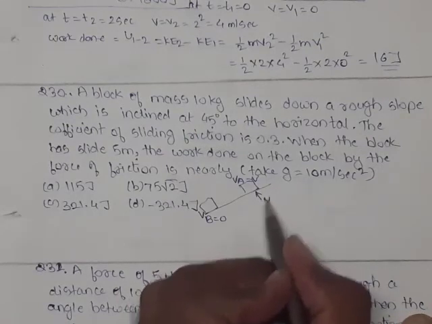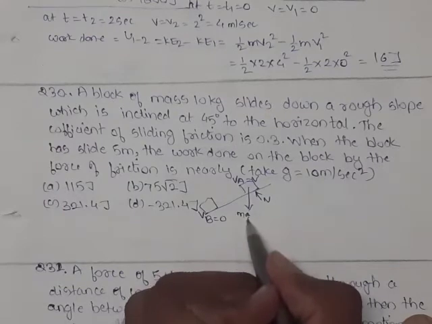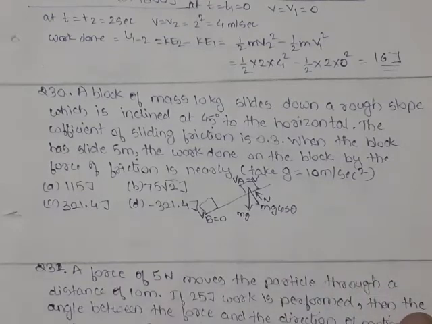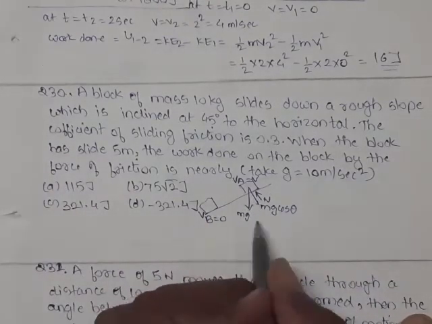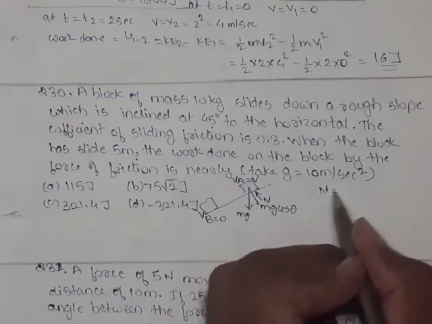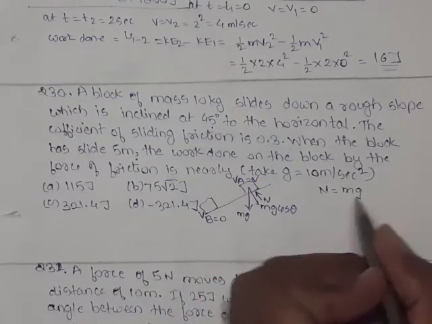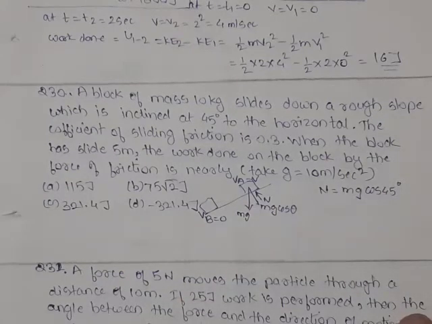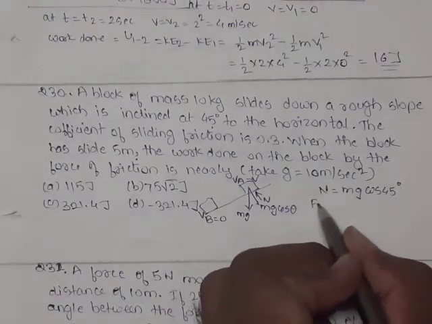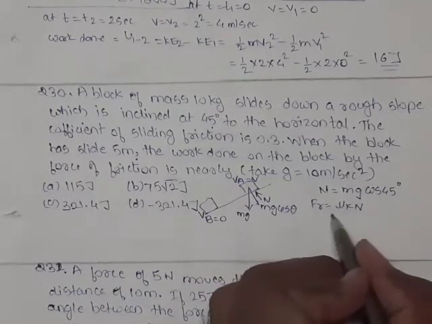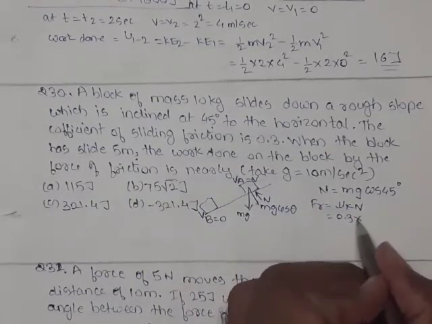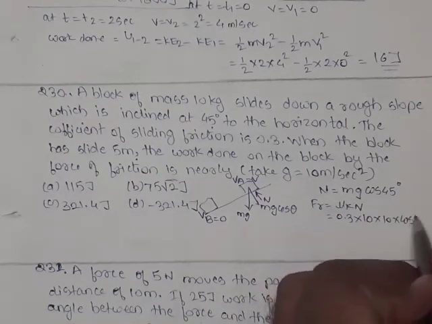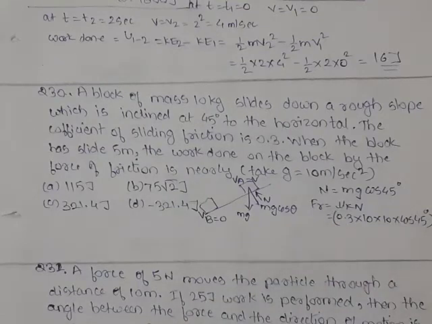Now normal reaction acting is in this direction, its weight act vertically downward. So component along normal reaction is mg cos theta, and it is inclined at angle of 45 degrees. So we can say normal reaction is equal to this mg cos 45 component. This is normal reaction. Now we know the value of frictional force. Frictional force is nothing but mu k into N. Mu k value is 0.3 into m is 10 into g is 10 into cos 45. This is the frictional force.